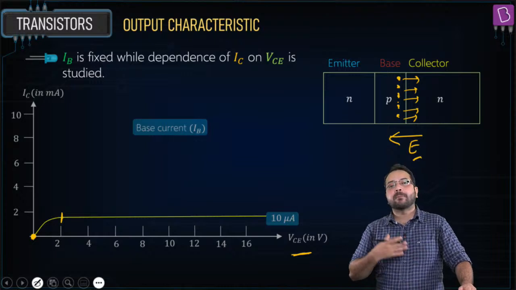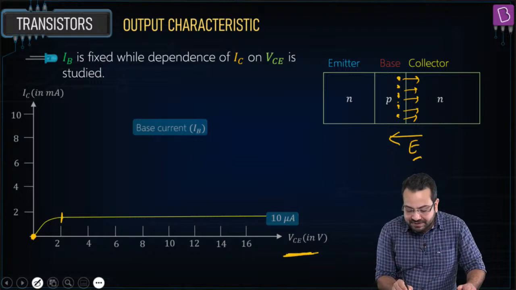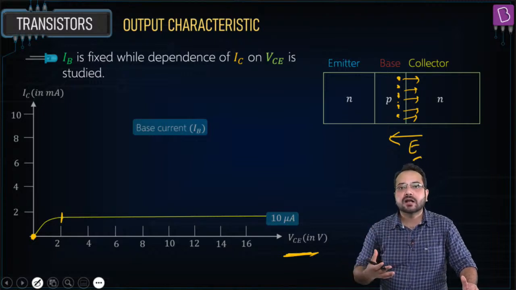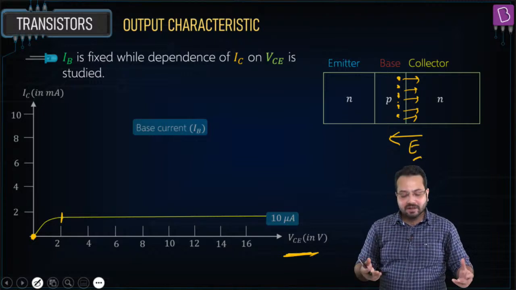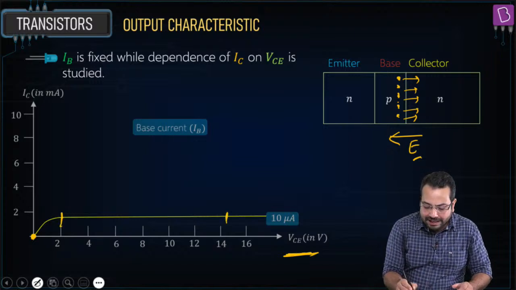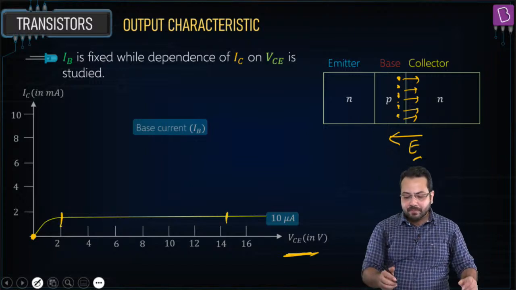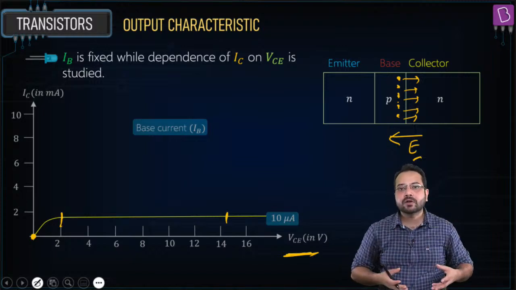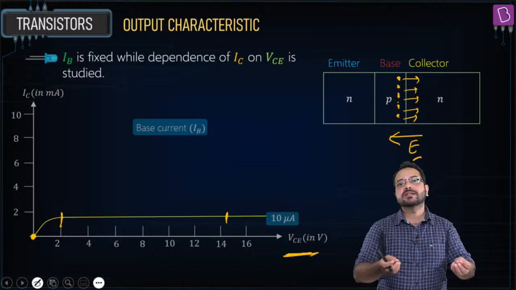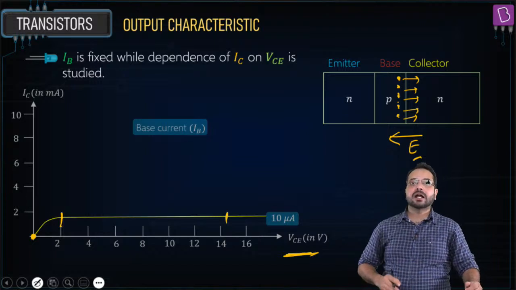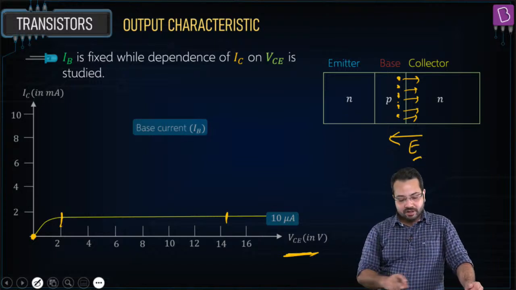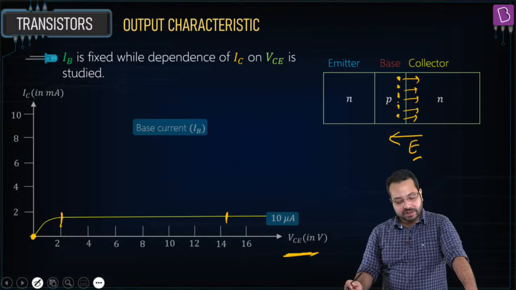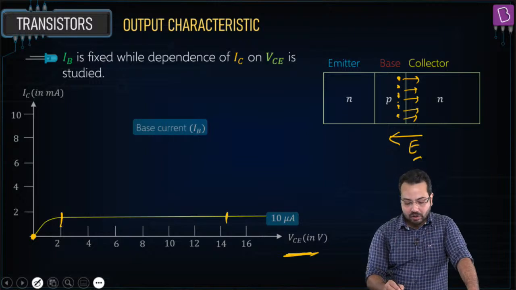So even though my appetite is very high, even though VCE is high, which means the appetite for high collector current is high, the collector current is still going to saturate. Why is it going to saturate? Because there is a limit on the concentration of the charge carriers and the geometry. So after a point, no matter how much you increase the VCE voltage, the collector current is going to be constant.